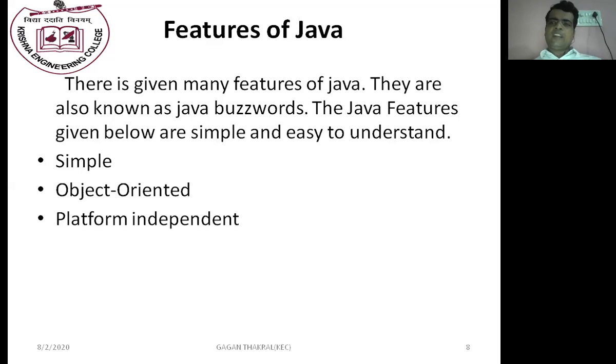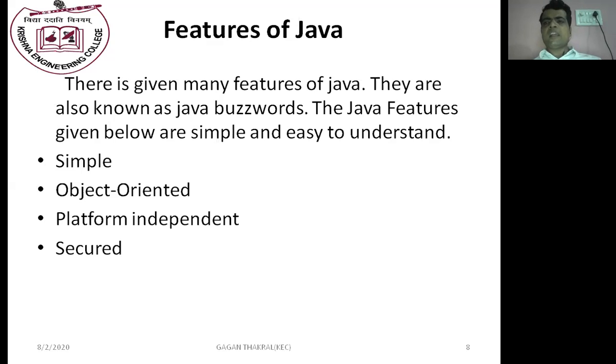Java is a platform independent language. In Java, bytecode is generated before the execution of a Java program, and this bytecode can be executed on any operating system. And that's why Java is a platform independent language.